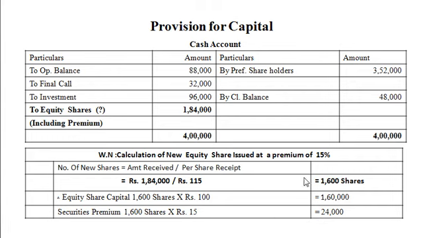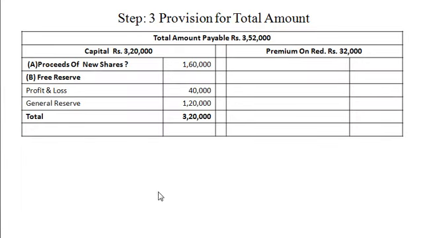My dear students, please try to understand this provision for capital very carefully. Now we will make provision for the total amount. Our total amount payable to preference shareholders is rupees 3,52,000, something like redeemable preference share capital 3,20,000 and premium on redemption rupees 32,000.